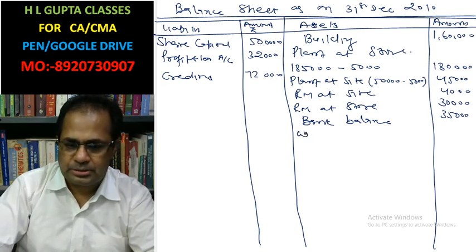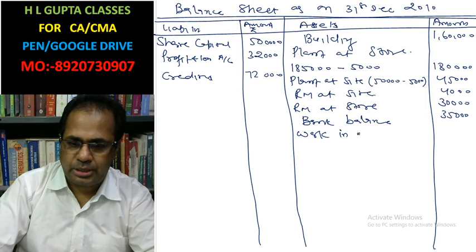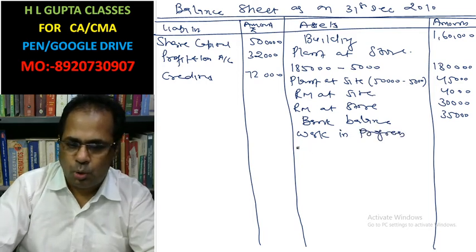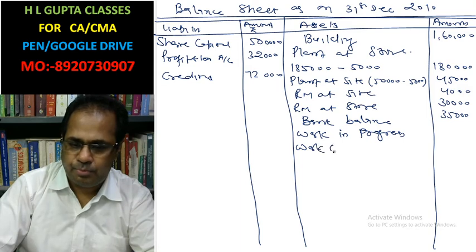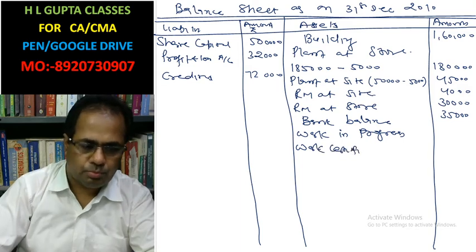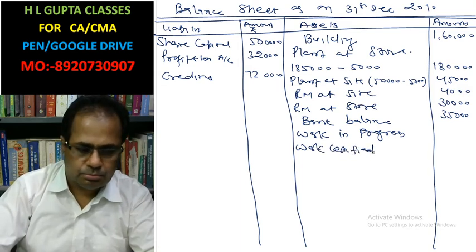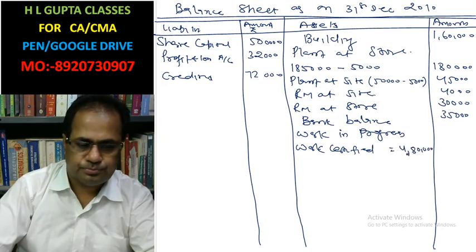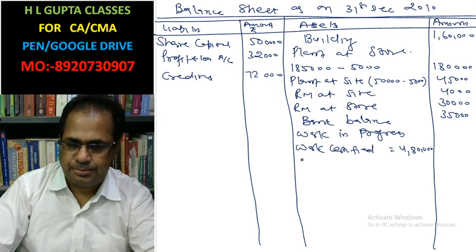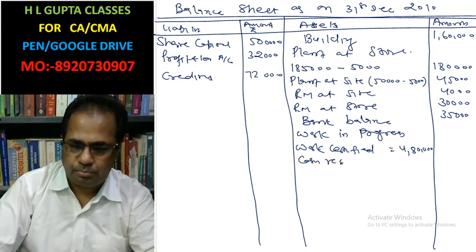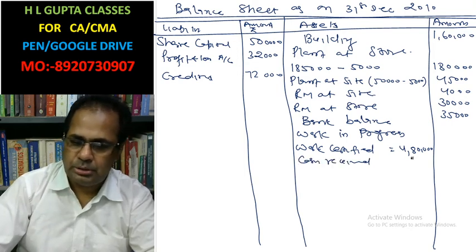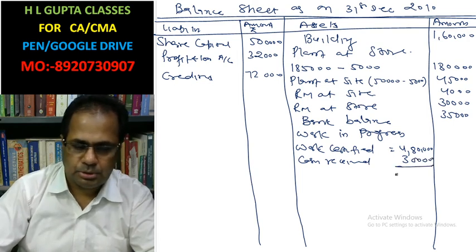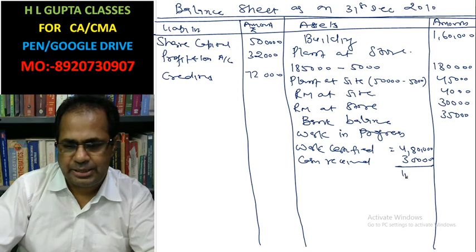Work in progress. Work certified rupees 4,80,000. Cash received 3 lakh. This is 1,80,000.